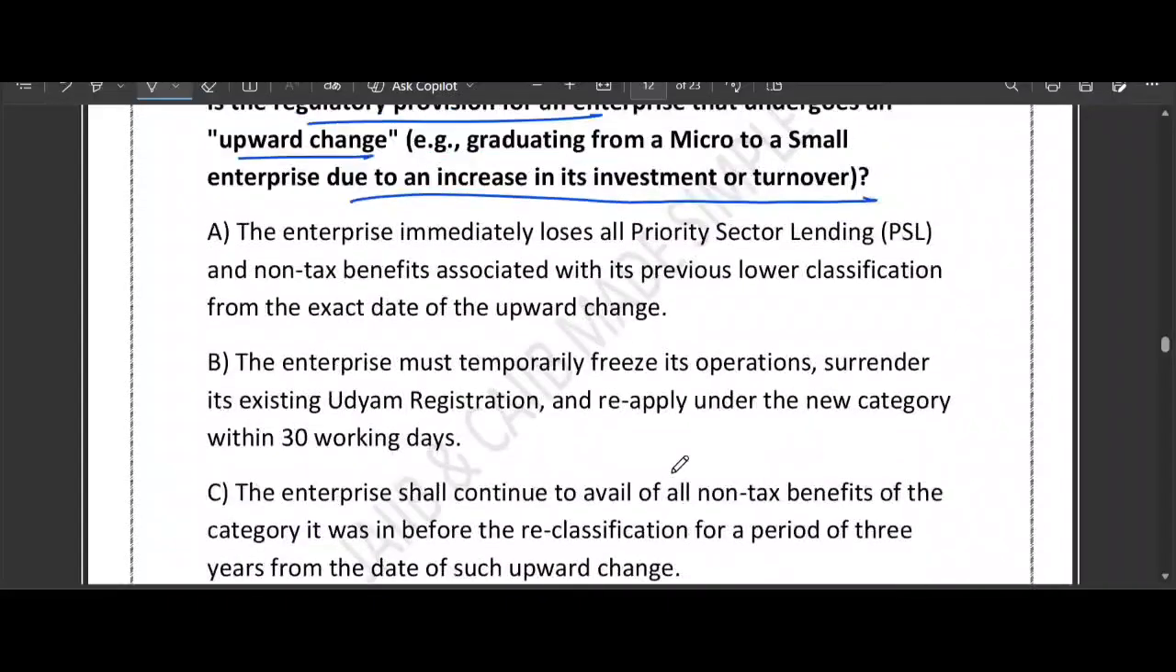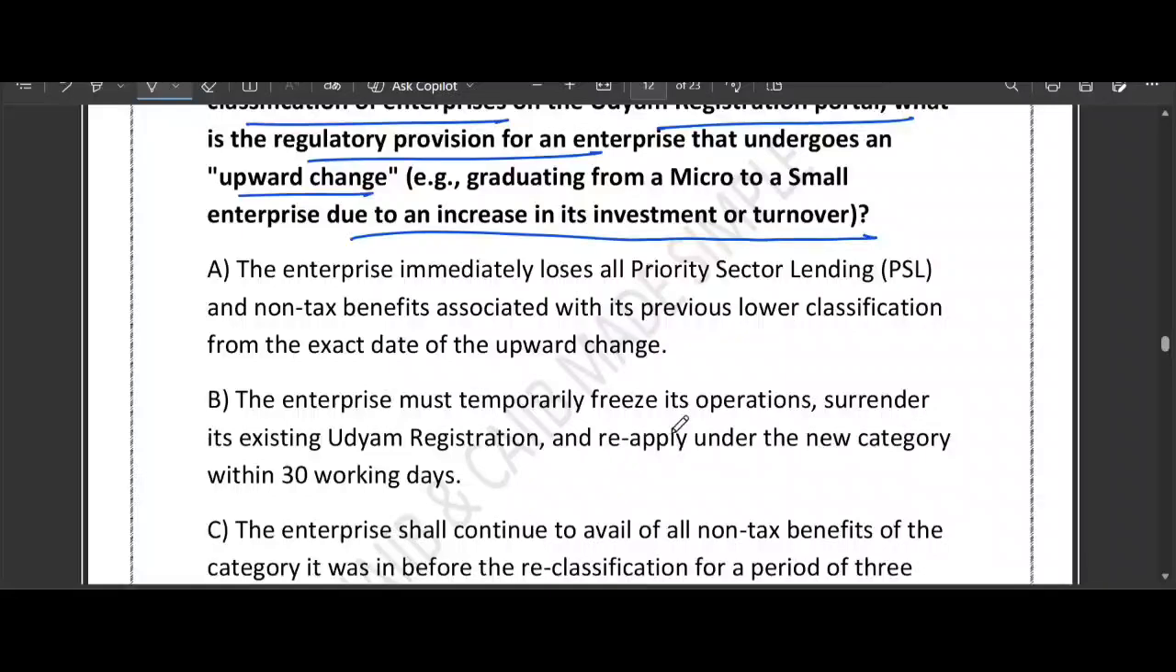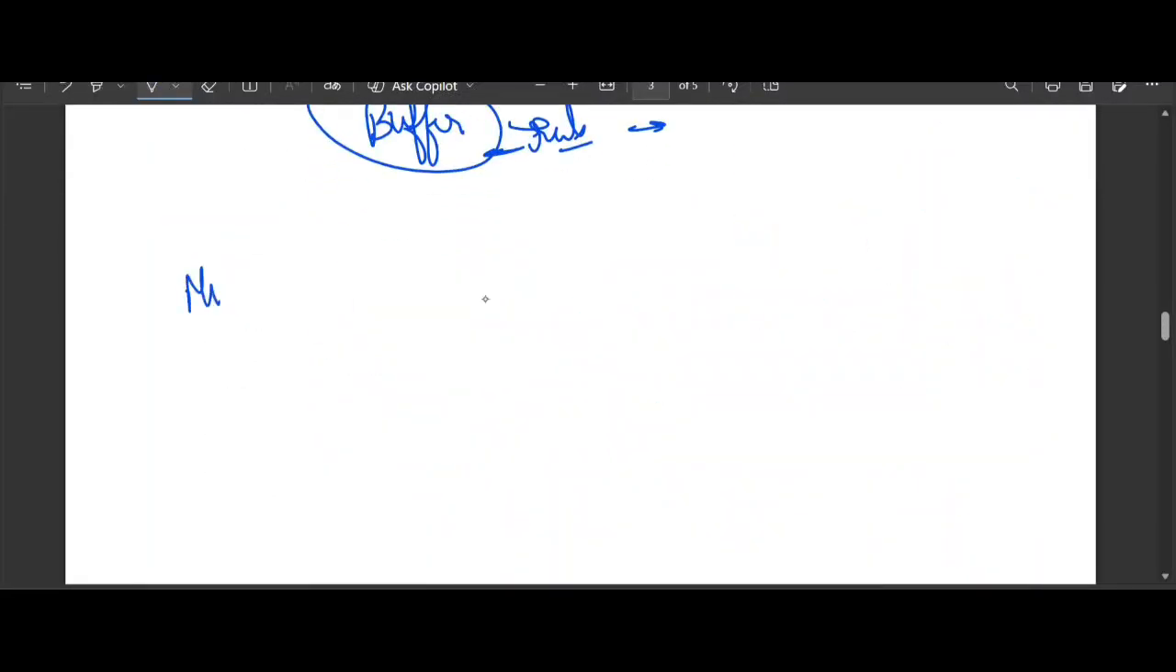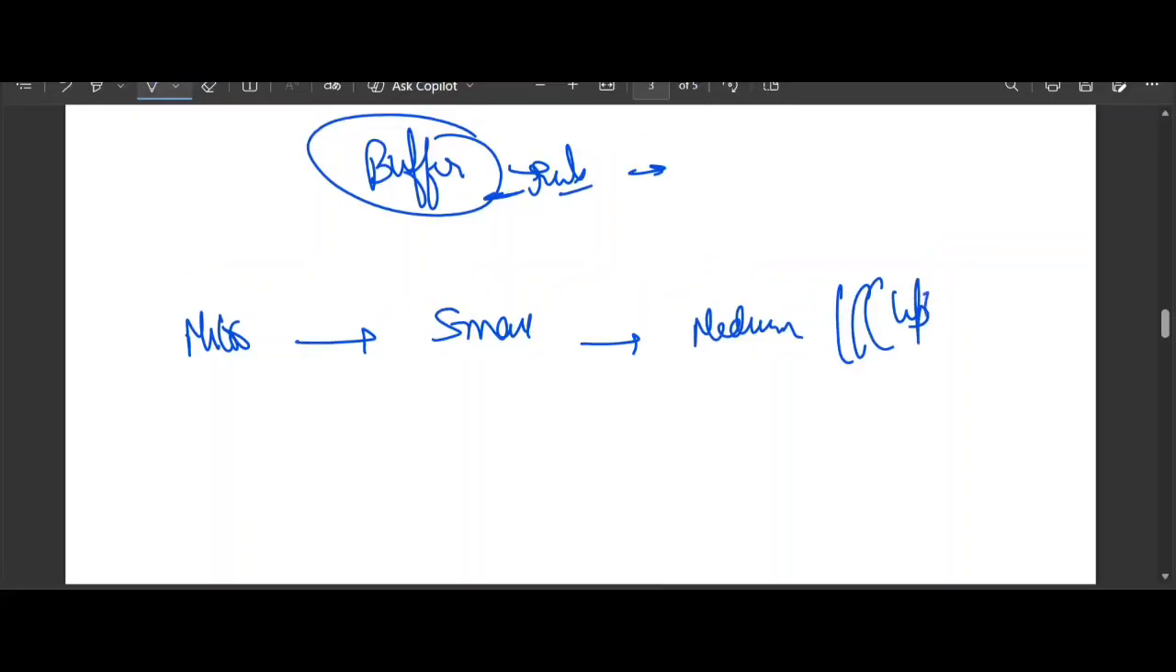So government has introduced a special buffer rule. If you graduate from micro to a small, think about it, very important thing I'm talking about. If you graduate from micro to a small, or a small to medium, that's called upward change. The word they will use is upward change. So you don't lose all your old perk overnight. You were having the old perk of being in micro. You don't lose that overnight.